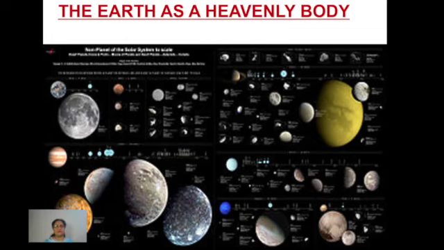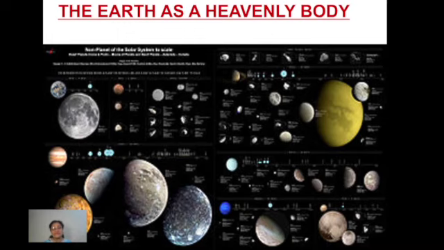One more point has been given by some people in support of the fact that the earth is spherical: it is a heavenly body. So what? If it is a heavenly body, how can we say it is a spherical shaped body?